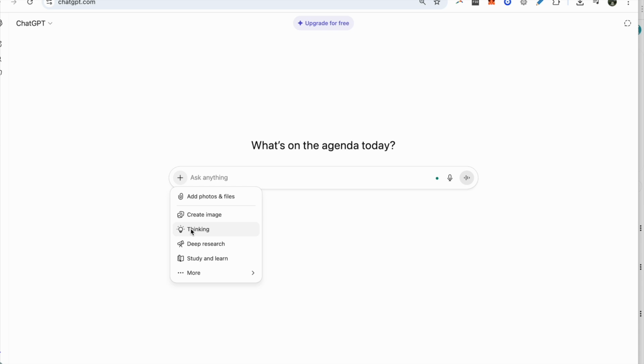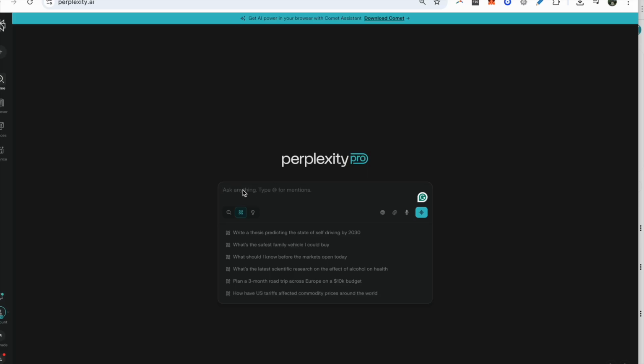So I like applying this to translation, where I'll do a draft translation of something and then I'll have it check its own translation based on a glossary I upload or an online dictionary or whatever sources, and then it comes up with a finalized translation. So it just takes more steps. So you can apply those here. Here I'm just going to do the deep research for Perplexity, and let's do this.